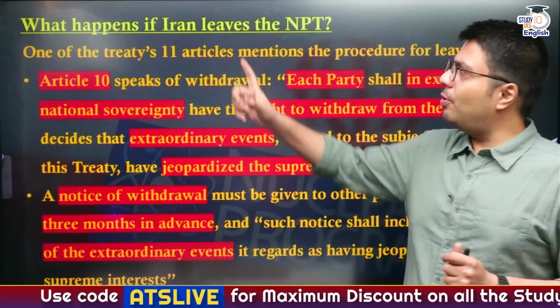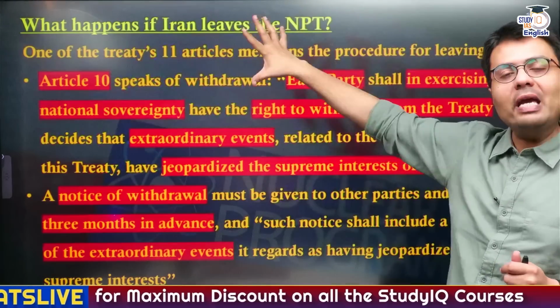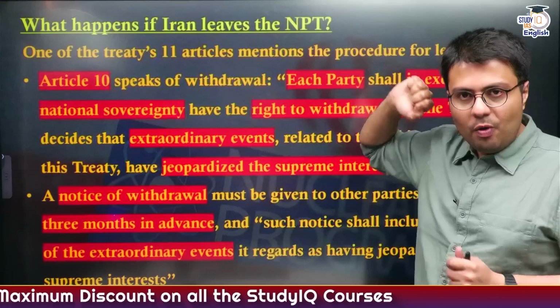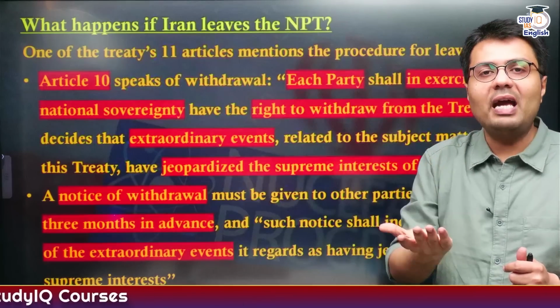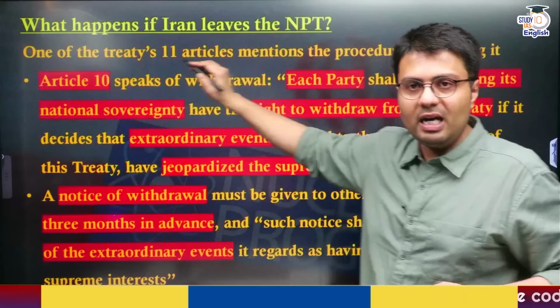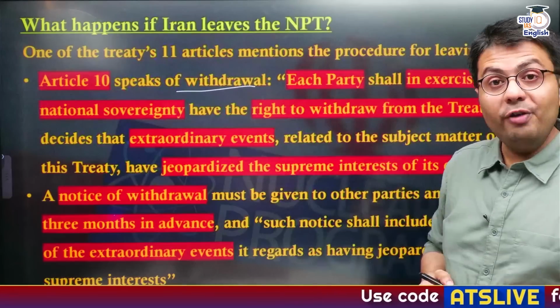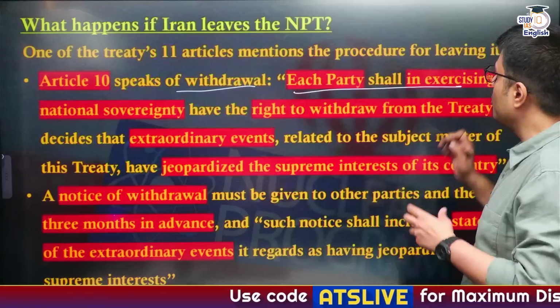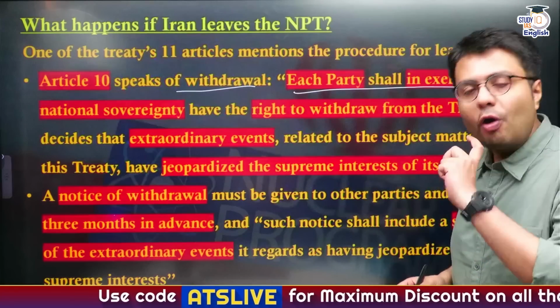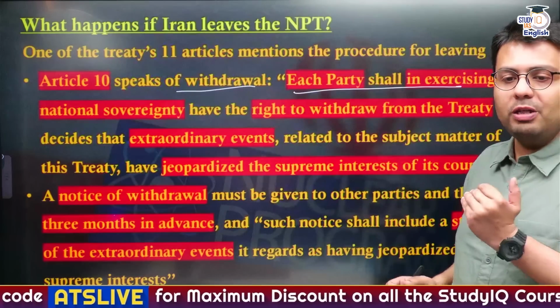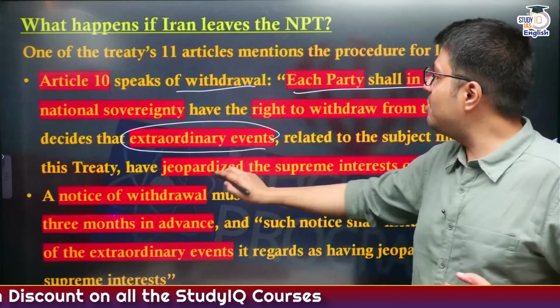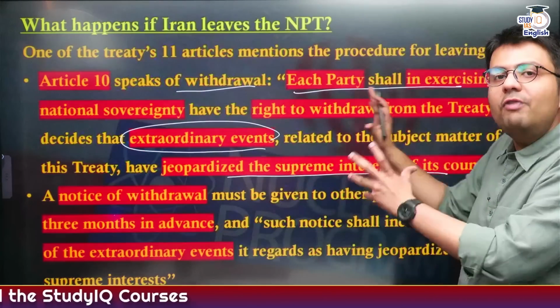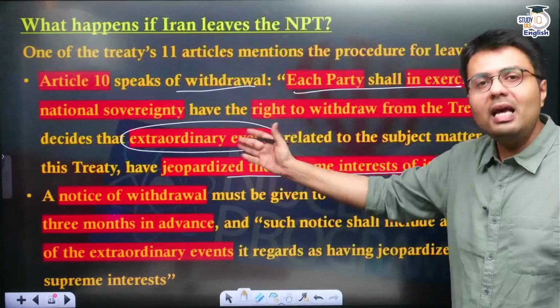Now let us come back to our original discussion. What happens if Iran leaves the NPT? Now, one of the 11 articles in the NPT suggests ways where a country can leave the NPT. Article 10 speaks of the way of withdrawal. It says that each party to the NPT has the sovereign right to withdraw from this treaty, provided that there is an extraordinary event which can jeopardize the supreme interest of the withdrawing country. So in that case, they can withdraw.